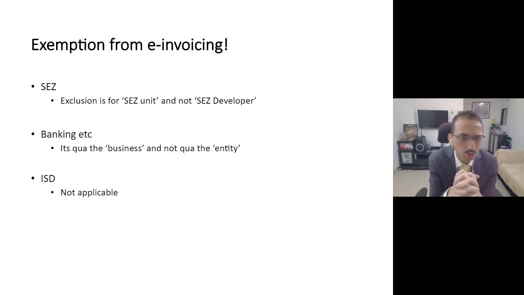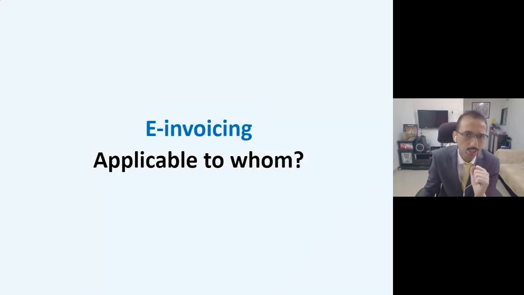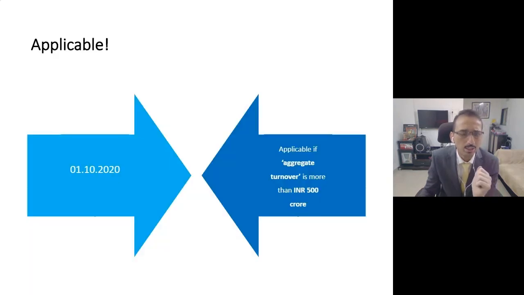As far as the input service distributor concept is concerned, I think all of you are aware that e-invoicing is not applicable to them. So now naturally you will be asking to whom it is applicable. So friends, please note it is applicable to a business entity from 1st of October 2020 if their aggregate turnover in the previous year is more than 500 crore, correct? Now this is a mandatory condition. Unless and until your turnover in the previous year is more than 500 crore, you are not expected to generate an e-invoice.